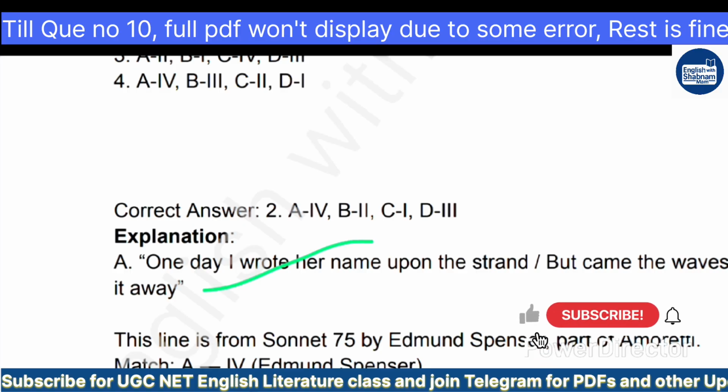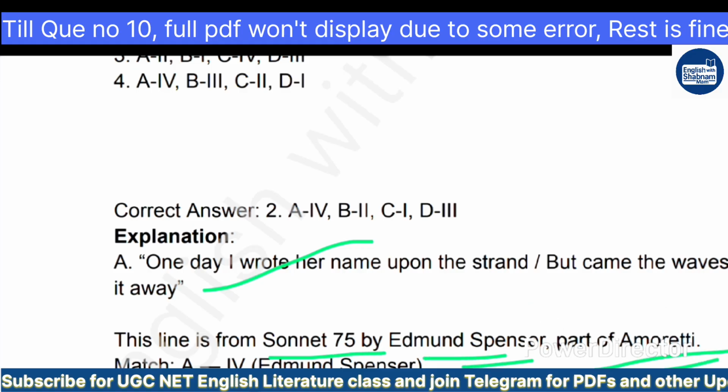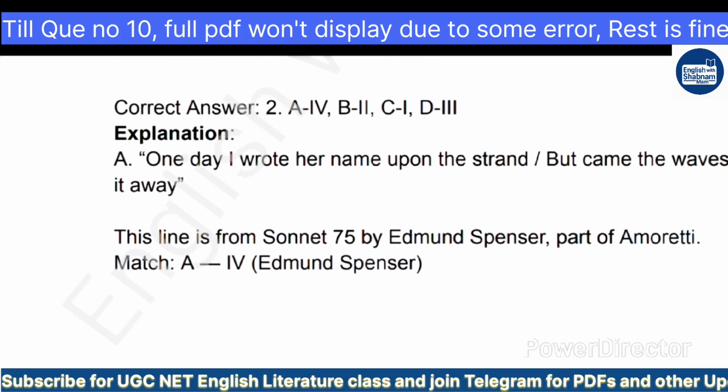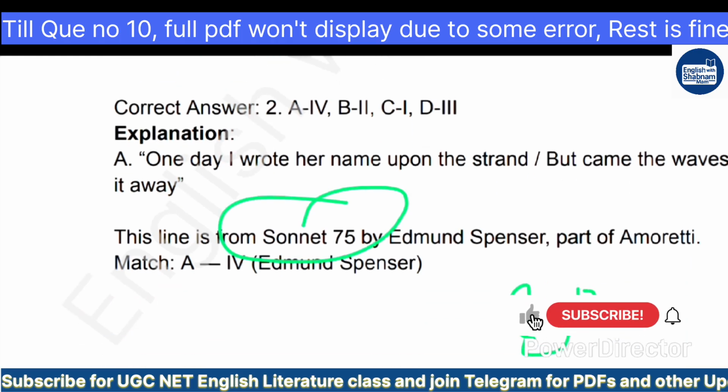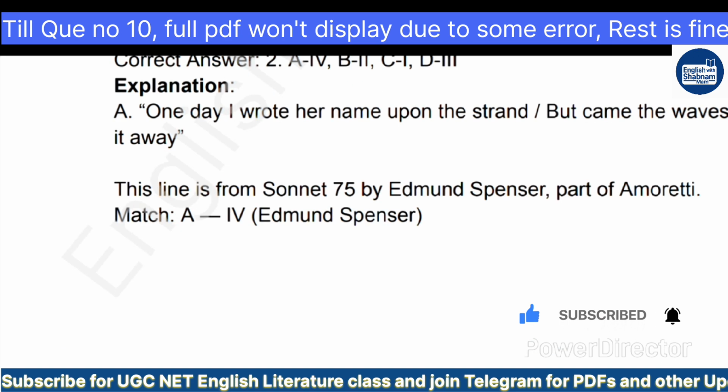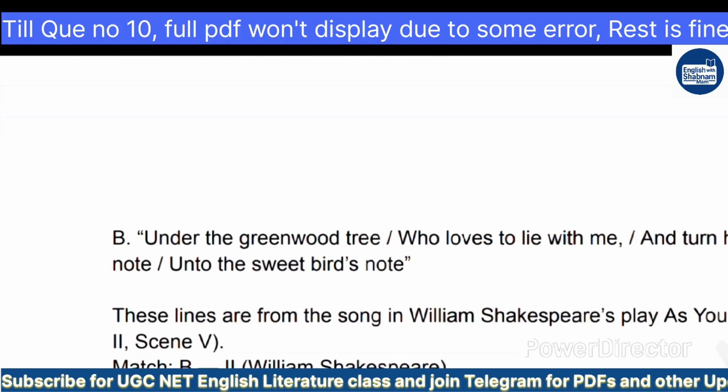A you can match with 4. This line is taken from Sonnet 75 by Edmund Spenser, part of Amoretti. Sonnet 75 is very, very important, and also sonnet 80 or 81 and sonnet 79. I have prepared the notes. I will tell you which sonnets you can prepare.